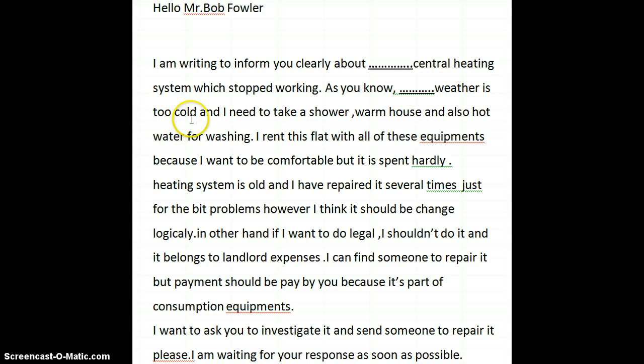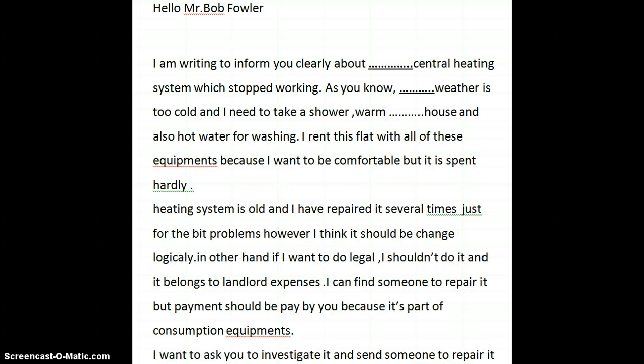"Weather is too cold and I need to take a shower. Warm house." Again, house is a topic which is well known to everybody. So we're going to underline this again. Again, the same article you would use here, you use here, and you will use here. The same article is used in all three. "Warm house, and also hot water for washing."